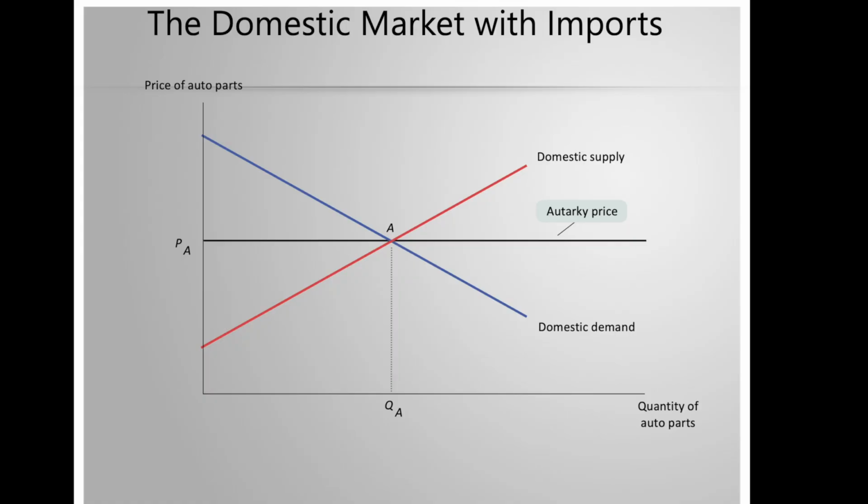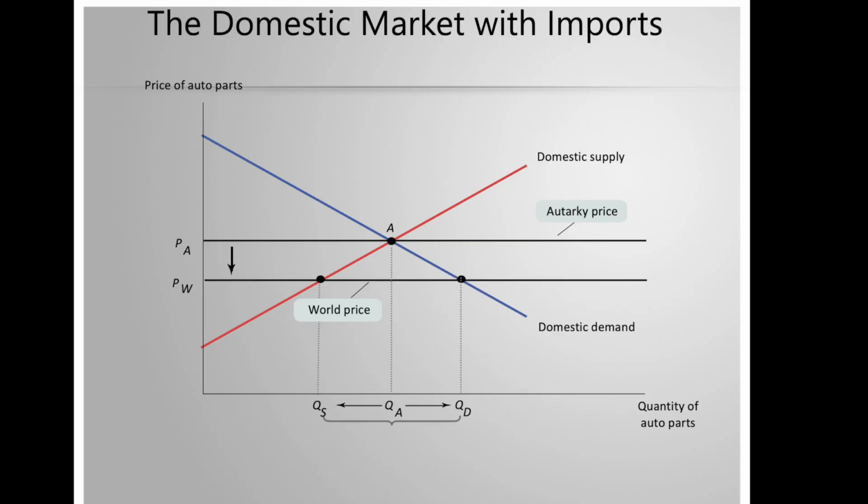Let's go over this again. Here's the market for auto parts. The autarky price is PA, but it goes down when the economy opens to trade, and it is now equal to world price PW. At this world price, to understand how much is actually traded, we have to look at the intersection between the price and the domestic supply, and the price and the domestic demand.